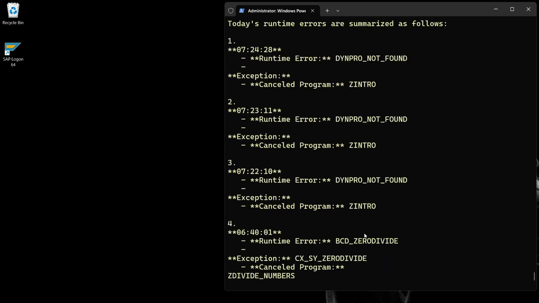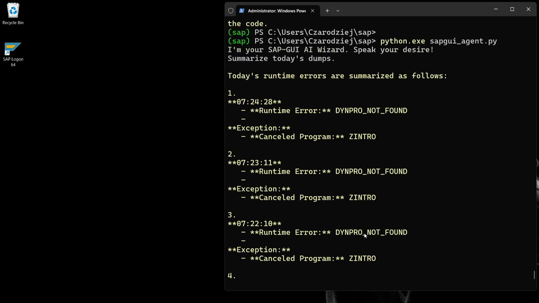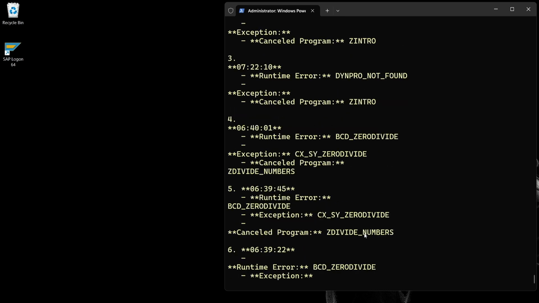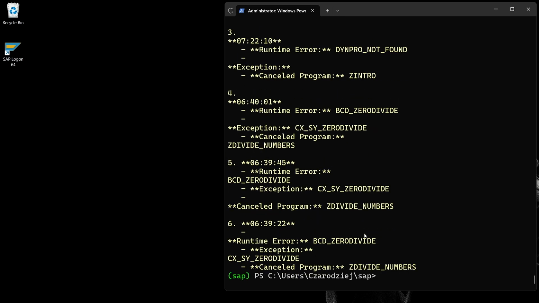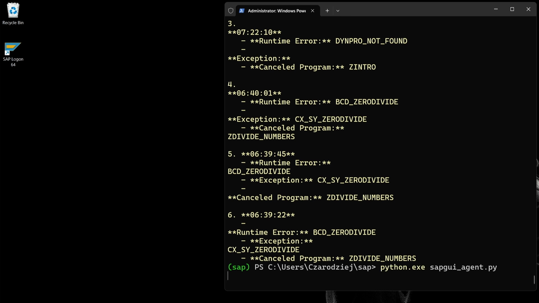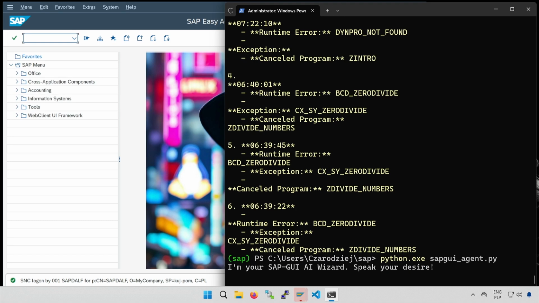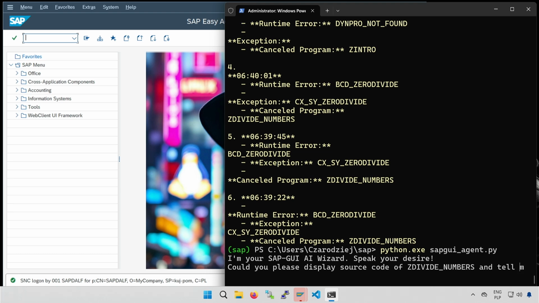This is a small and quiet sandbox, so normally there wouldn't be any dumps here. That's why I generated a program with a deliberate error in the code. There's a faulty check against division by 0. Let me launch the AI agent once more. I want to ask it to inspect the code of this program and identify the error. After all, the tasks of an automatic SAP consultant don't have to be limited to the basis area. It has knowledge of various modules, and it handles code analysis very well.